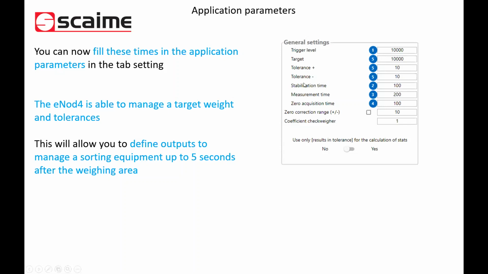As we said before, the inot4C is able to control a target weight, and then you can fix tolerances plus or minus this target weight, so that the inot4C will be able to control the ejection with either products inside tolerances or products outside of the tolerances. Exactly, linked to an output or linked to your PLC by communication.